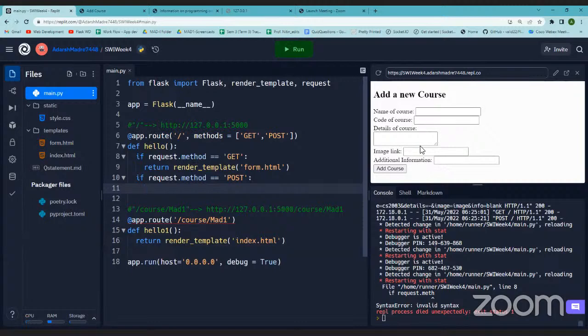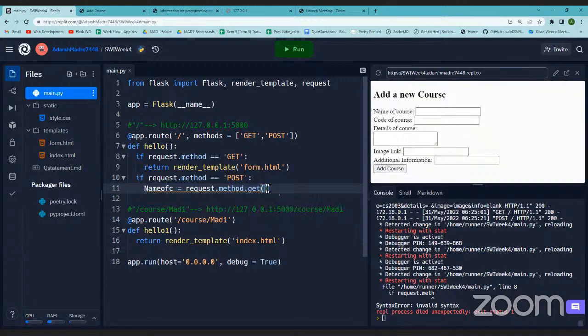I will have some data at the payload, right? That data I need to retrieve. So I'll retrieve the data and assign it to a variable. I'll keep the variable name same so that we don't have any confusion, that is name of C. And then how to access it? It should be done like this: request dot method dot get. This is one way.